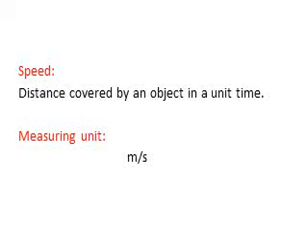When an object moves, it has a speed. What is the meaning of speed? Speed means the distance covered by this object in unit time. Like this object covers 5 meters in 1 second, so the speed of this object is 5 meters per second. This car is moving 80 kilometers per 1 hour, so the speed of this car is 80 kilometers per hour. So the measuring unit of speed is meter per second for small or slow objects, and kilometer per hour for faster ones.